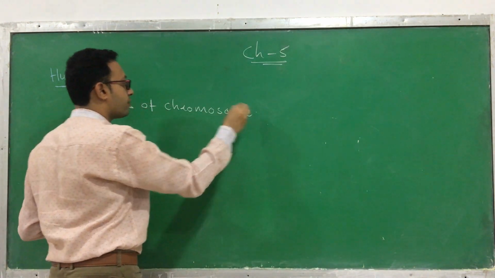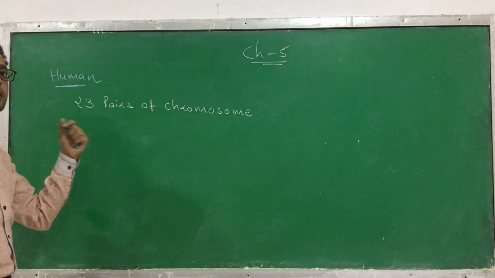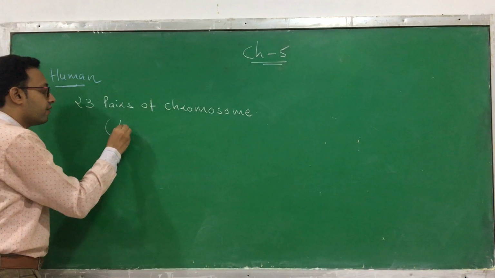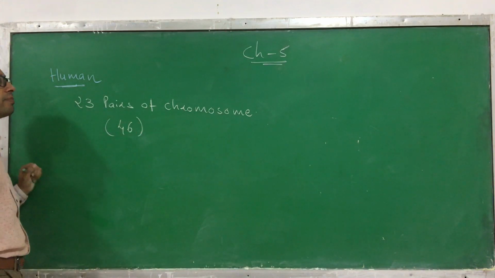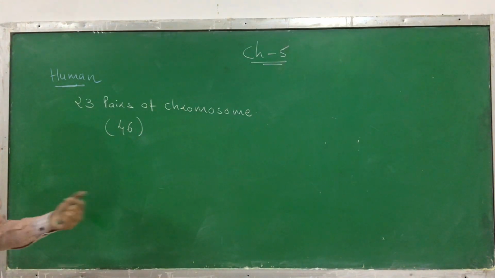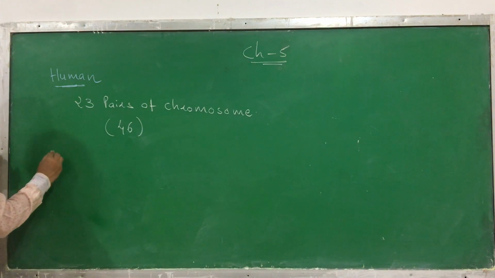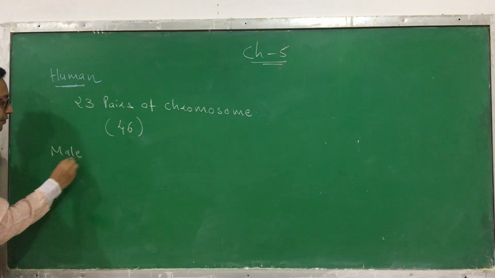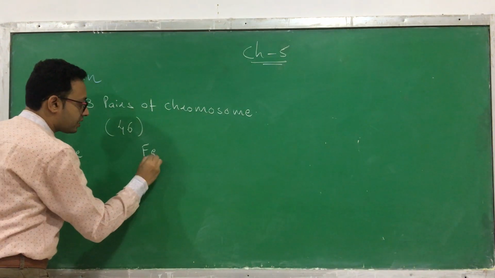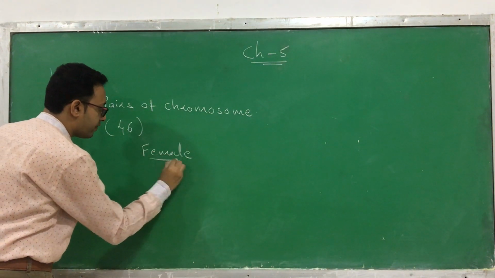How many pairs of chromosomes are present in the human being? 23 pairs. Or you can say that 46 chromosomes are present. 23 pairs, and 1 pair means 2, so 46 chromosomes are present in the human being. Among these there are two sexes: one is male and the second one is female.